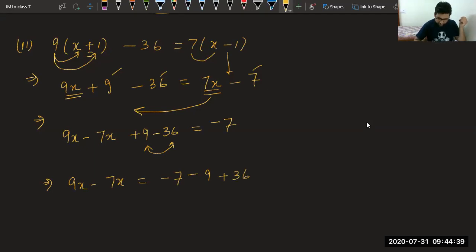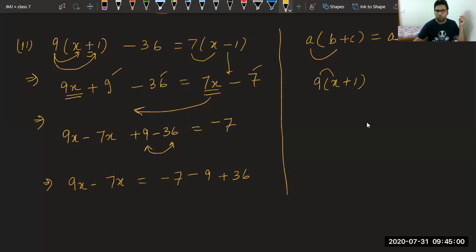Sir, I did not understand how 9 plus 1 was 9. Okay, you are doing wrong, beta. This is distributive law. A bracket B plus C is equal to A into B plus A into C. What we have done is this only. 9 into x gave us 9x. Then we have a plus sign. 9 into 1 gives us 9. Sir, it is minus 1, not minus 7. But it is minus 7 only. 7 into minus 1 is minus 7, na?